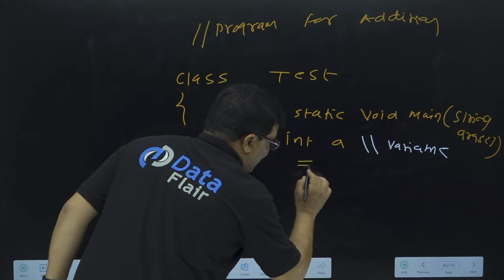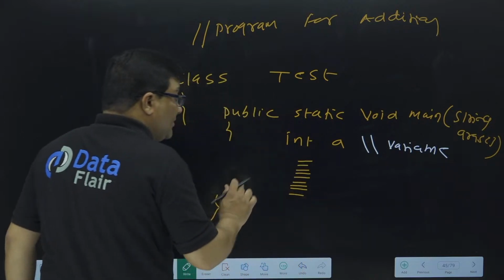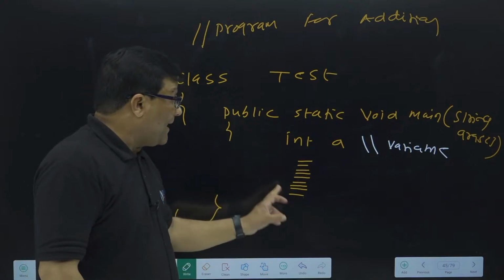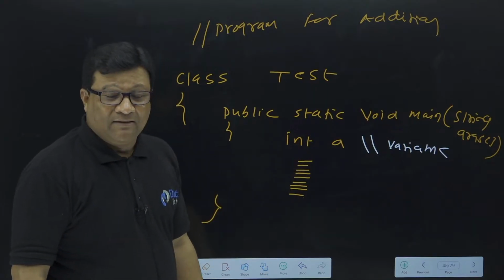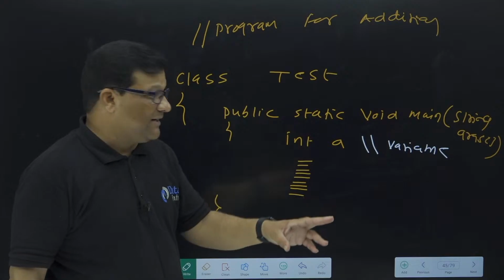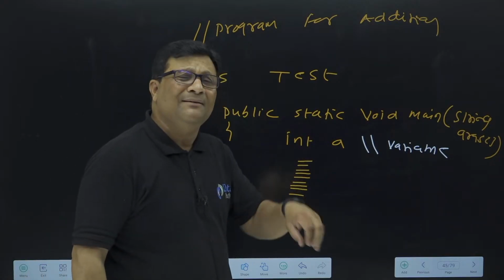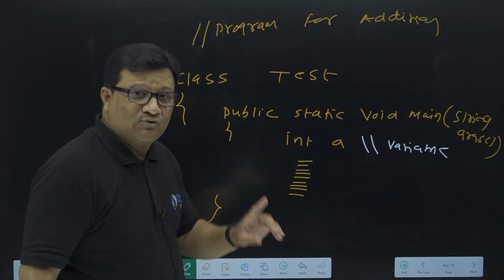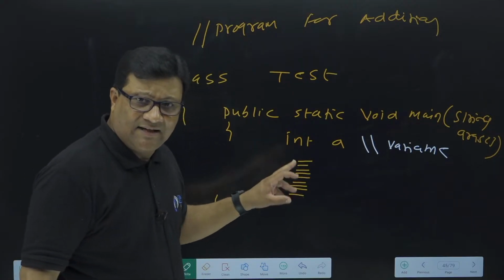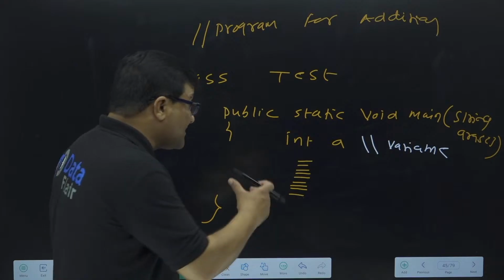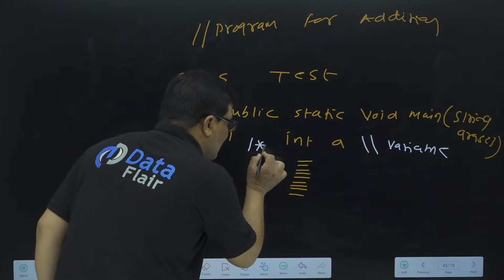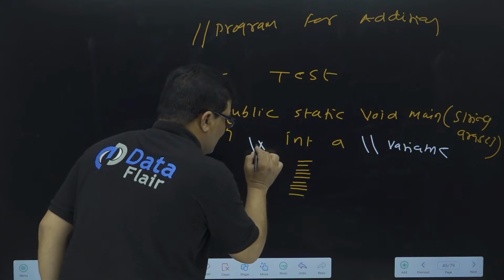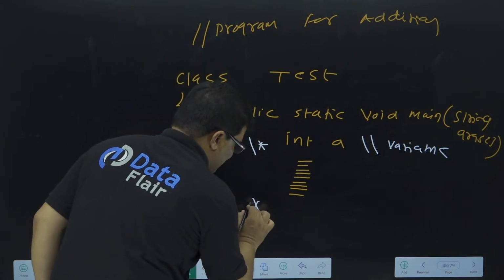Now suppose you have 10 lines in your code, but you don't want to execute these 10 lines right now. You don't want to compile these 10 lines right now, because there is a reason. It may be possible that this time you don't want to execute them for some reason. So you want to comment all these 10 lines. One way is to write double slash in front of each of the 10 lines. The second way is to enclose all these lines in slash star and star slash.